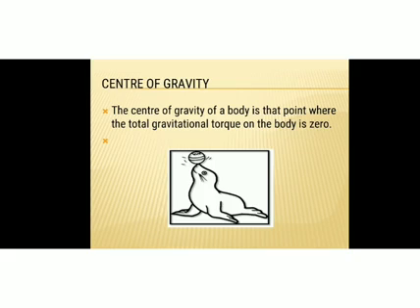Next, let's discuss center of gravity. So what do you mean by center of gravity? Center of gravity of a body is that point where the total gravitational torque on the body is 0. Okay, so center of gravity is a point where the total gravitational torque is 0. It is that point through which the net gravitational force acts. Torque is 0, but gravitational force will act. And also, center of gravity of a body may not be same as its center of mass.